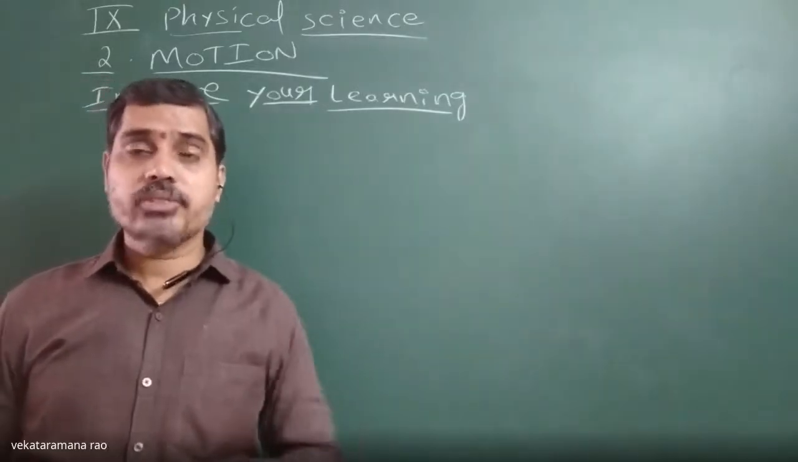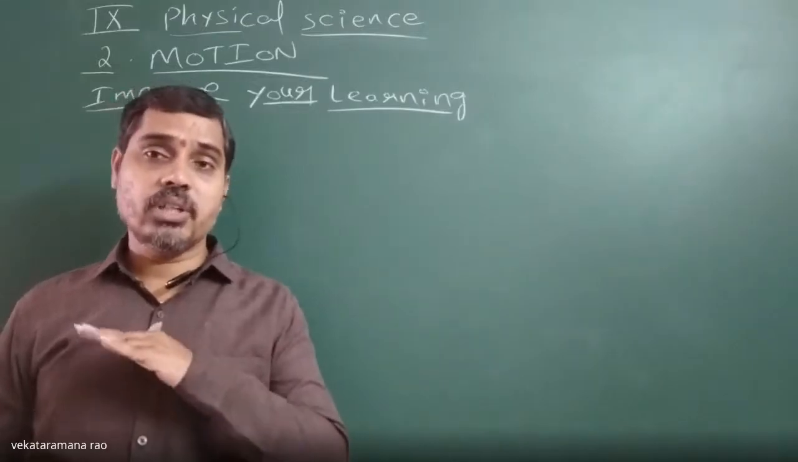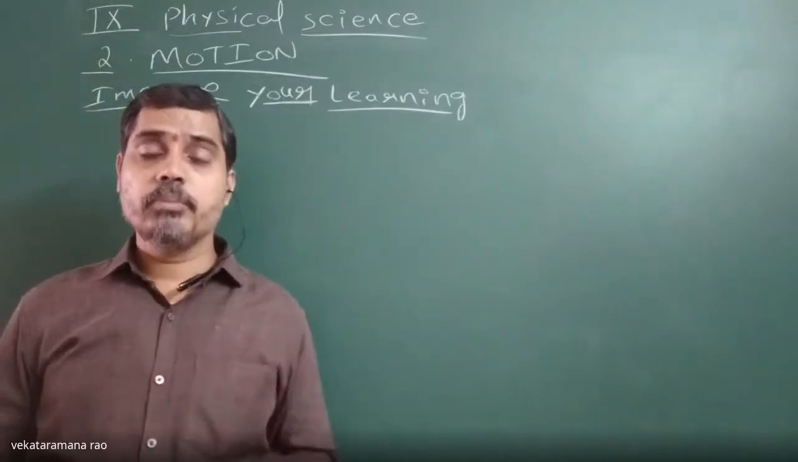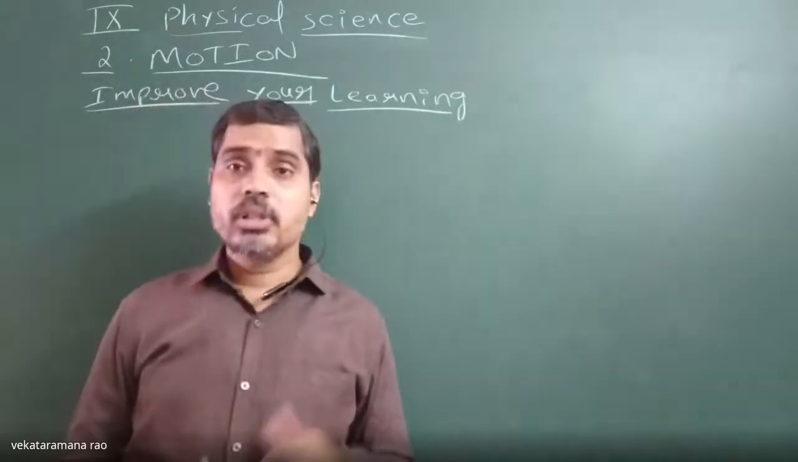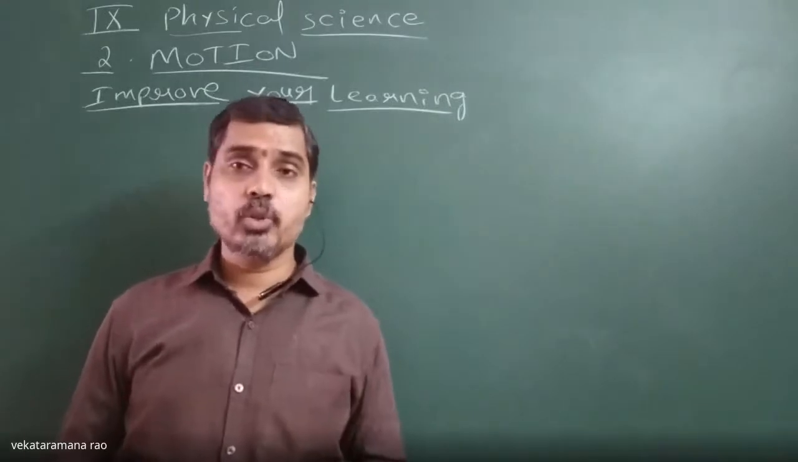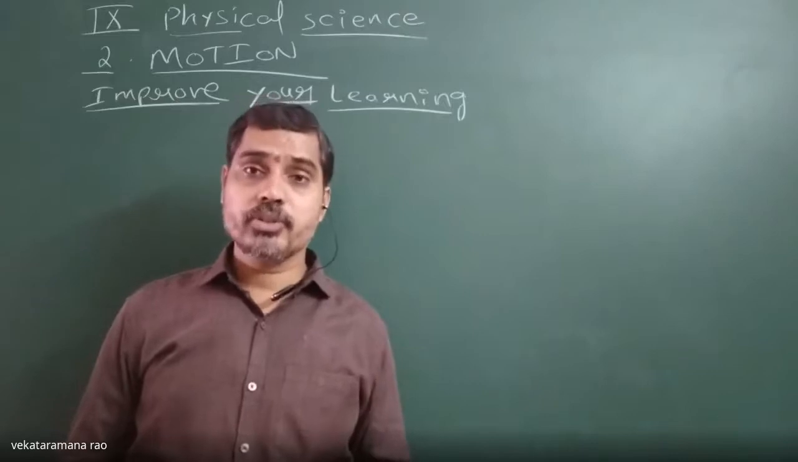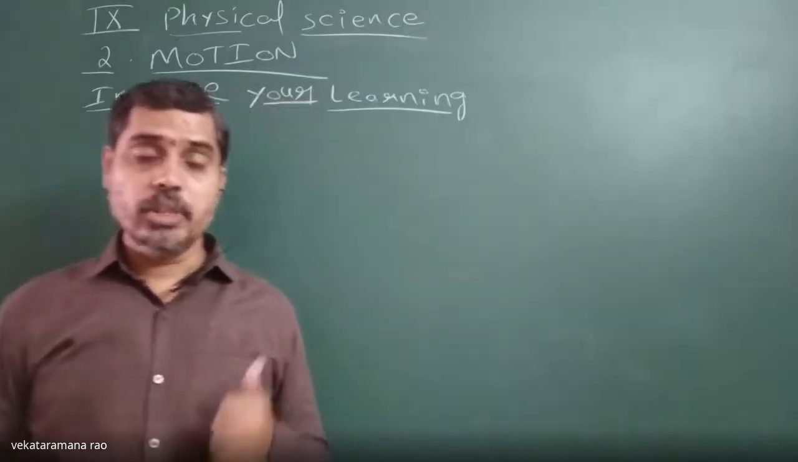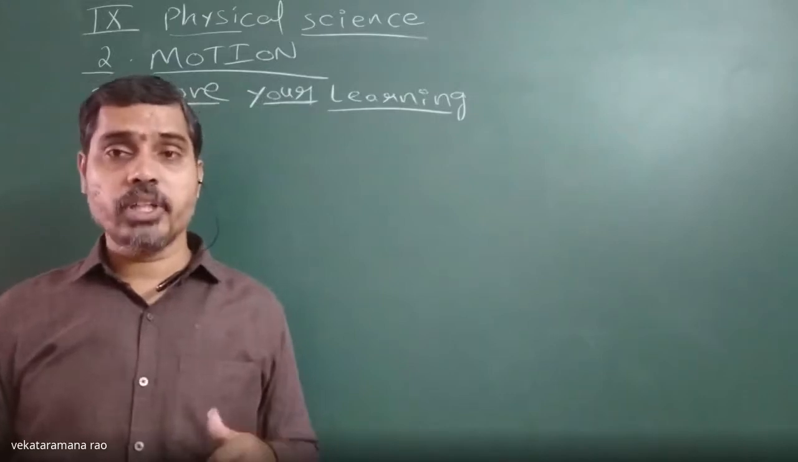Now what are the equations of motion when an object travels with uniform acceleration on earth? Mainly there are four equations of motion. Number one, v = u + at. Number two, s = ut + 1/2 at². Number three, v² - u² = 2as. Number four, Sn = u + a(n - 1/2).